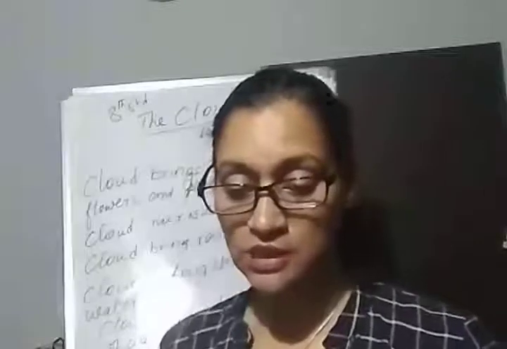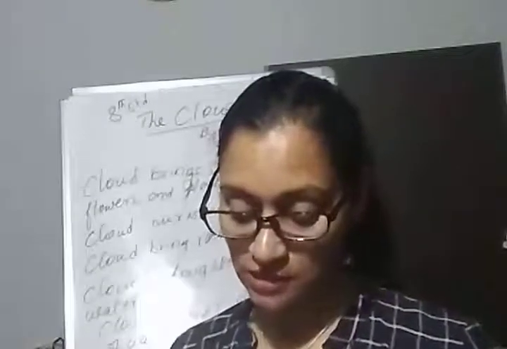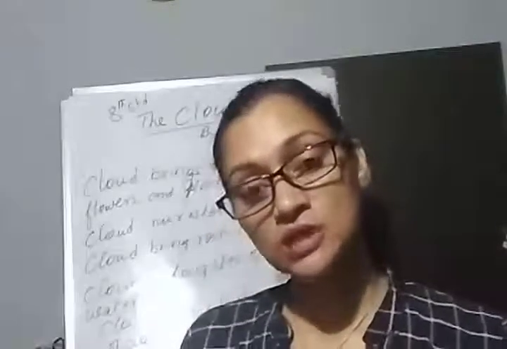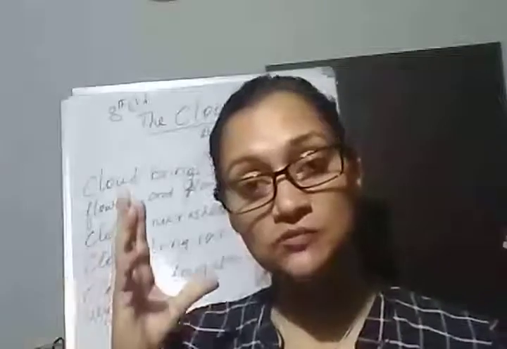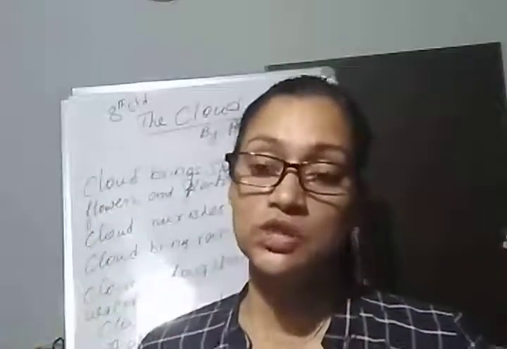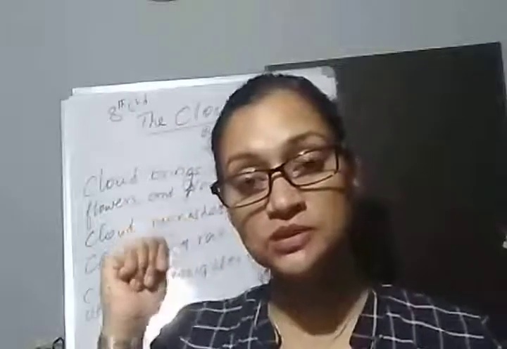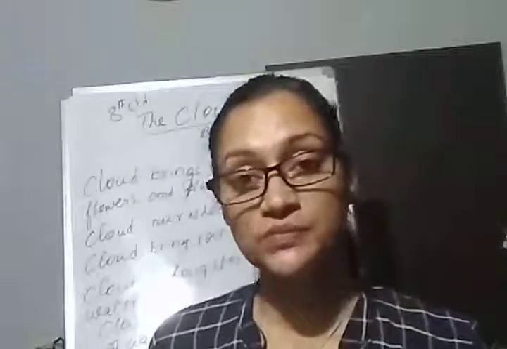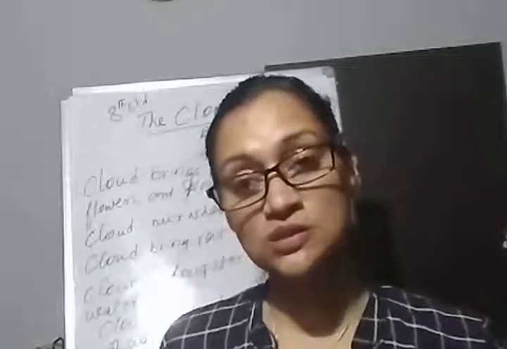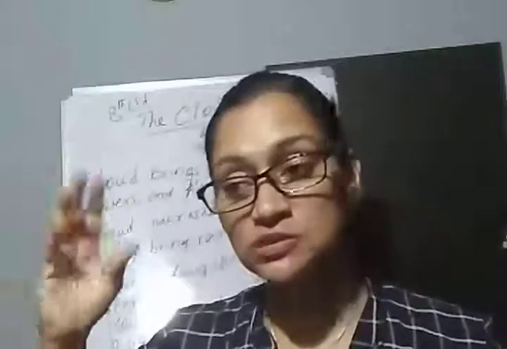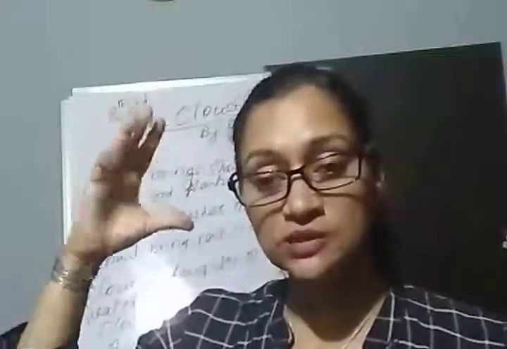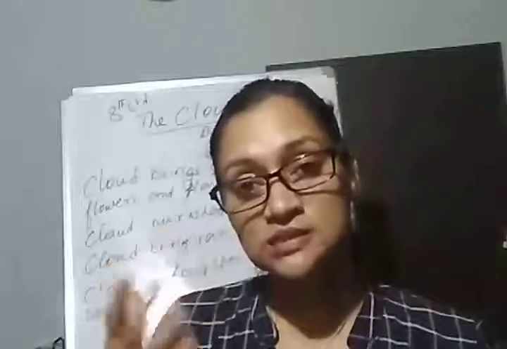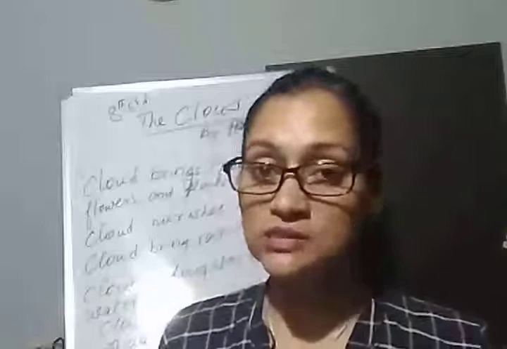So here pavilion they have referred to a large structure lightly built and intended to be used only for a short time. So clouds are short. The form of cloud is very short. You can see in the sky there are so many clouds taking so many shapes. You can predict, you can guess, you can do your guesswork. So this looks like a baby, this looks like a tomb, this looks like a flower, an elephant. So many shapes it takes, and we can just go on guessing how it looks.